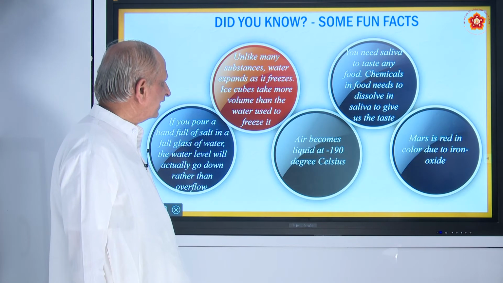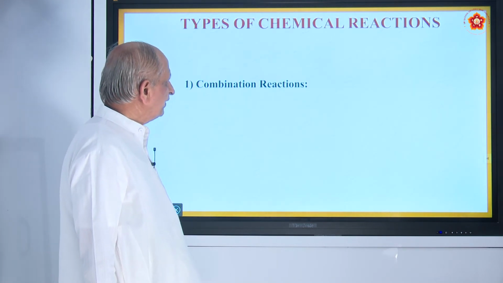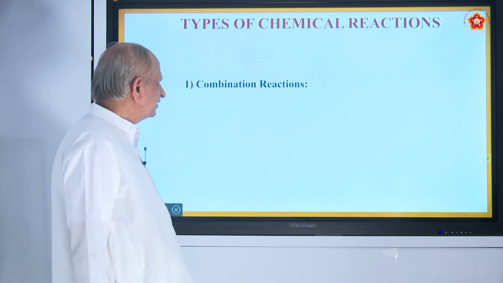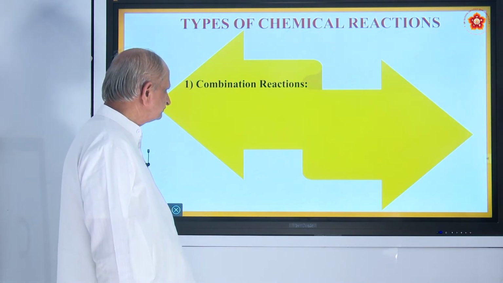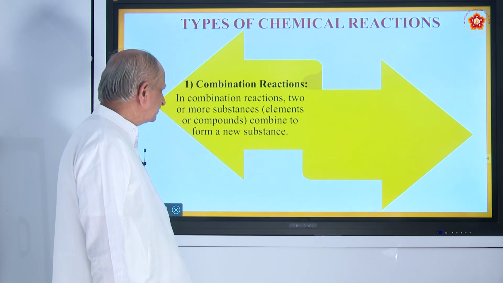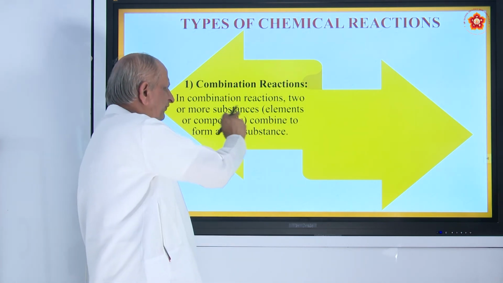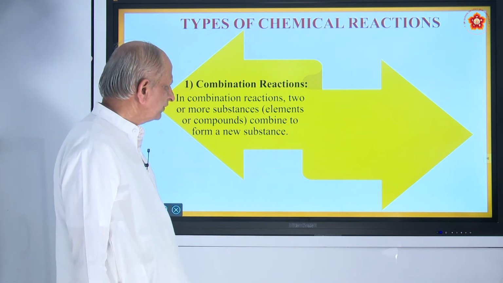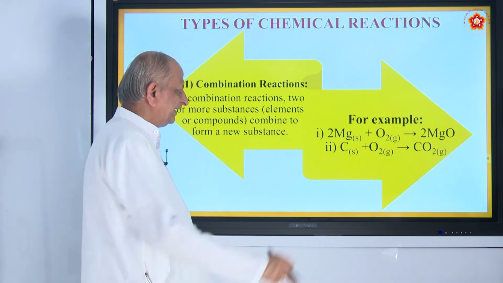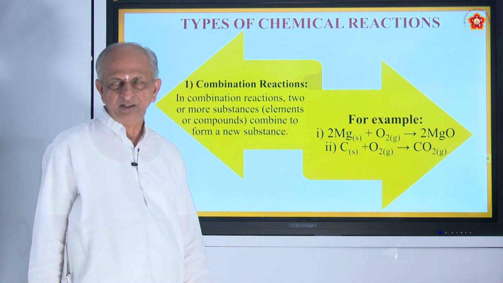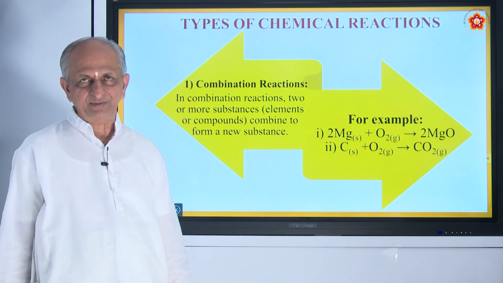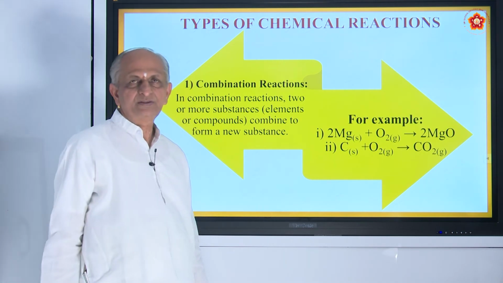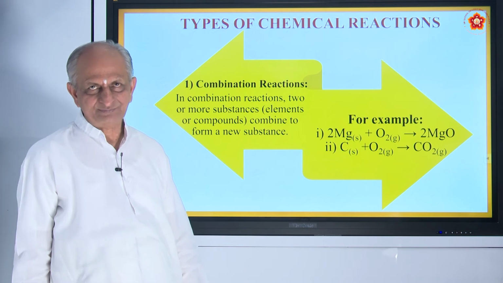Okay, some fun facts. Now, coming to chemical reactions again, first one is called chemical combination. In combination reaction, two or more substances combine to form a new substance. For example, when magnesium is burnt in oxygen, it forms magnesium oxide. Take a magnesium ribbon and heat it. It burns with a dazzling white color.